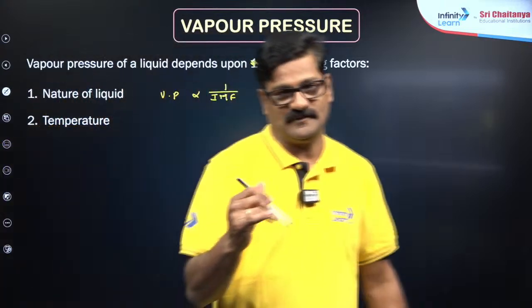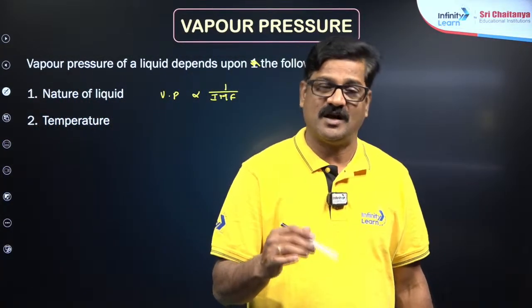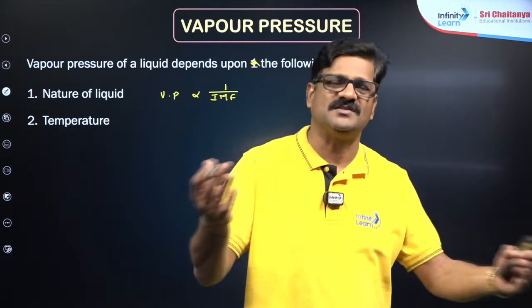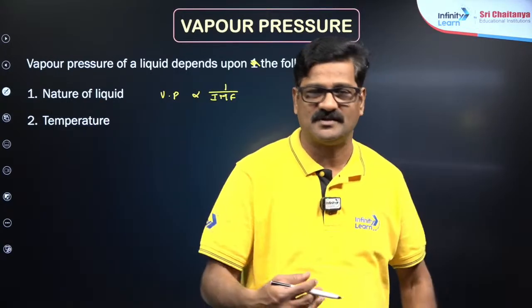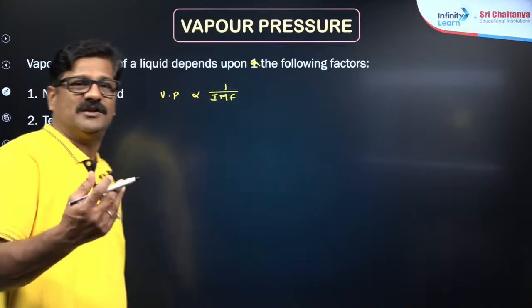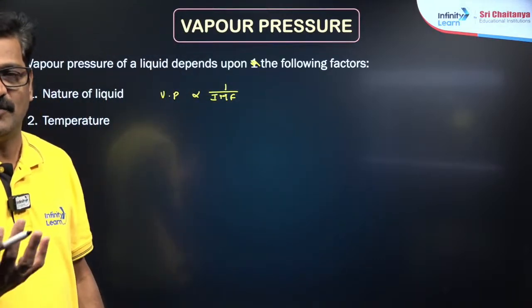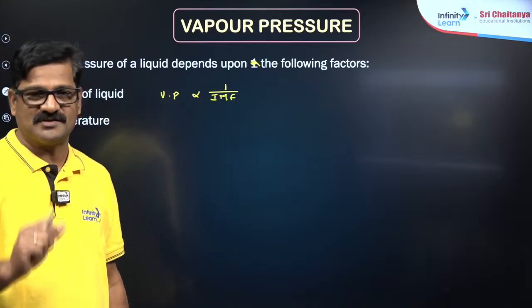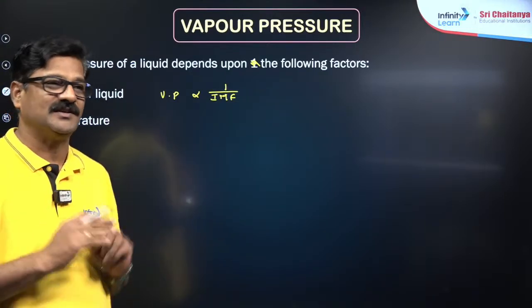Van der Waals forces, dipole-dipole forces, ion-dipole forces, London dispersion forces, hydrogen bonding, induced dipole forces. As the intermolecular forces increase, the molecules are tightly bound in the liquid itself, the evaporation process decreases, and vapor pressure decreases.